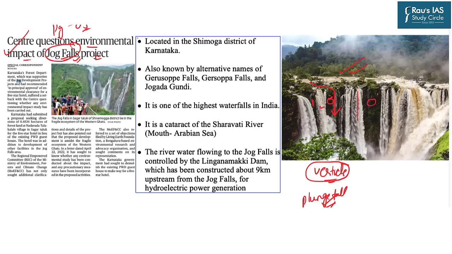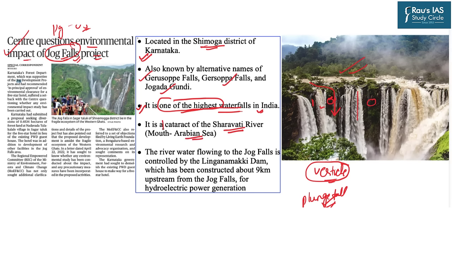So these Jog Falls are located in the Shimoga district in the state of Karnataka and there are various alternative names of these Jog Falls too. For example, they are also known as Gerusoppa Falls, Gersoppa Falls and Jogada Gundi Falls. It is one of the highest waterfalls in India. This point is very important. It is one of the highest waterfalls. It exists on the Sharavati river. Now Sharavati is a west flowing river and its mouth lies in the Arabian Sea.